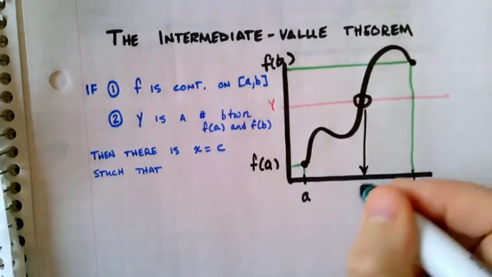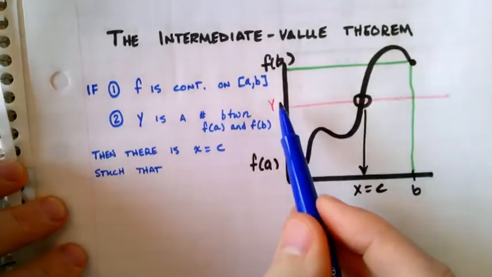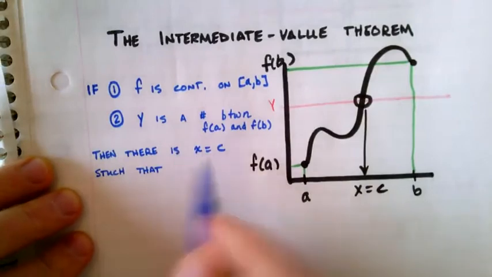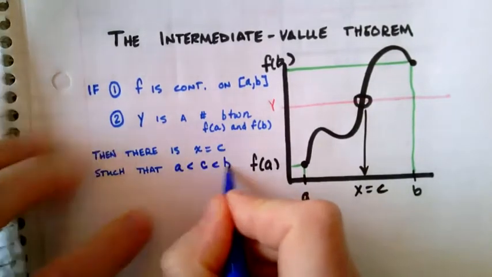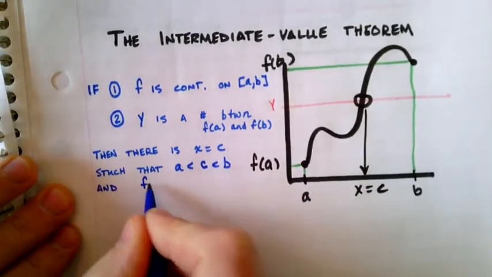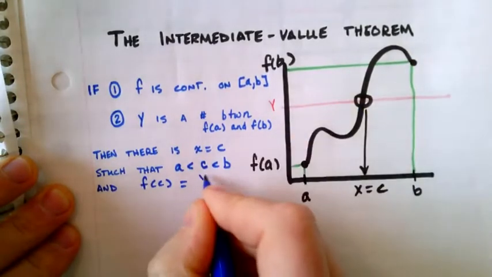And we'll call this time x equals c. So in other words, if the function's continuous and y is this number that's between f of A and f of B, then there is an x equals c such that c is between the start and the end of the interval. And if you plug c into the function, you will get y.